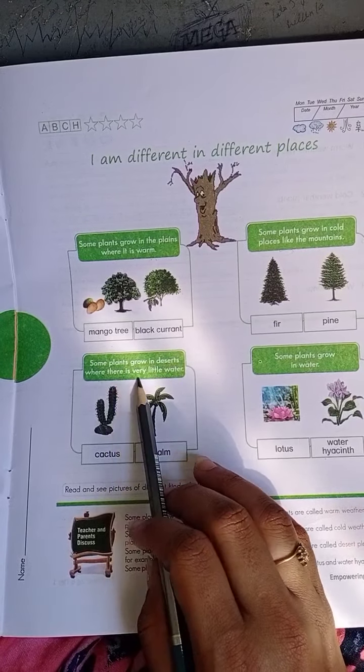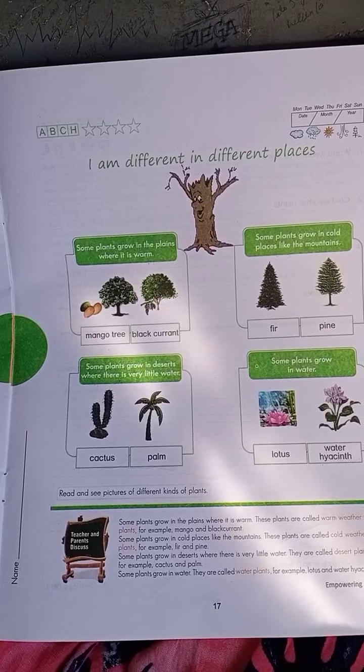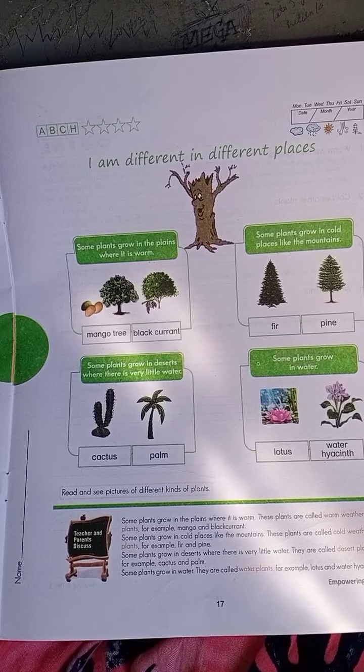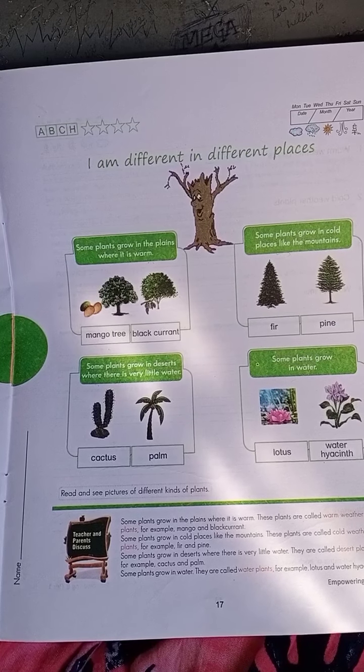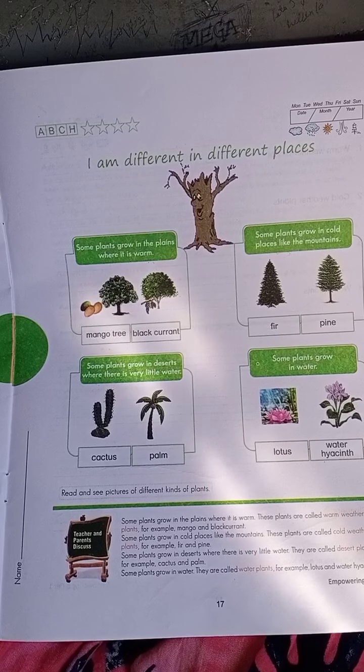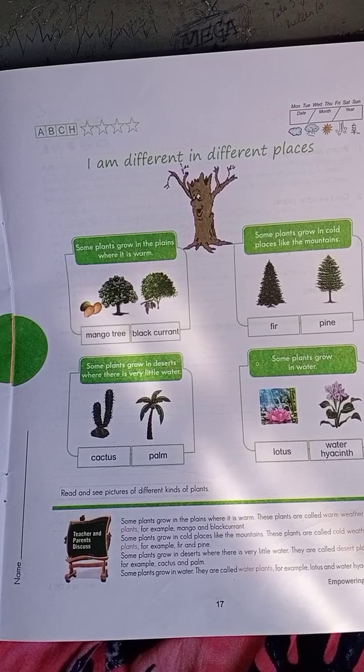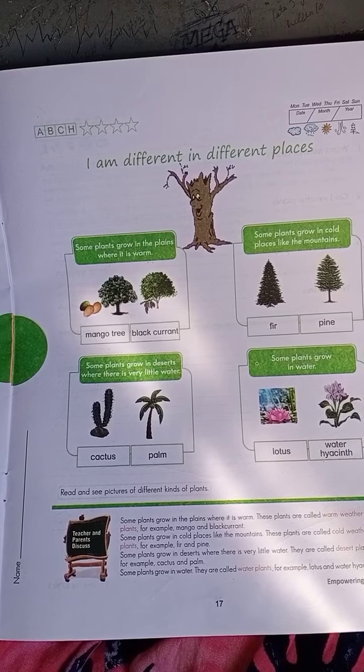Next we'll see some plants are grown in the desert where there is very little water. In the desert we can't see very much water. There we can see very low water, and not every place in the desert has water, only a few places.